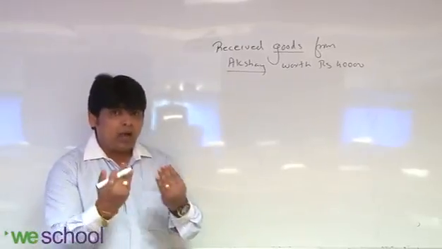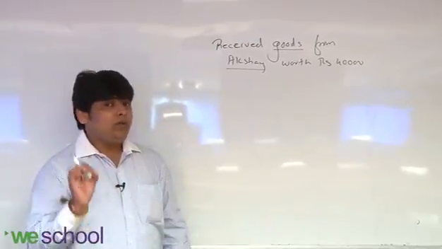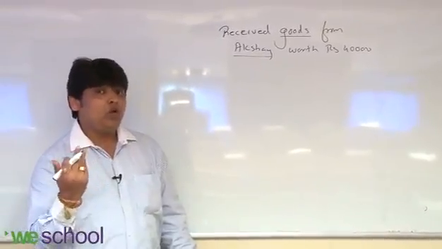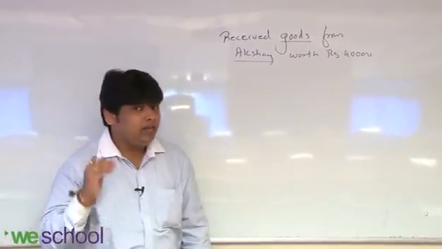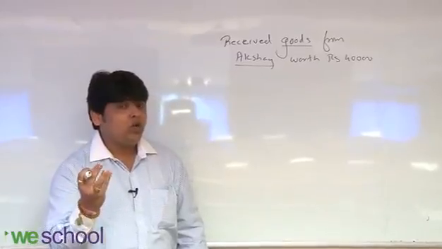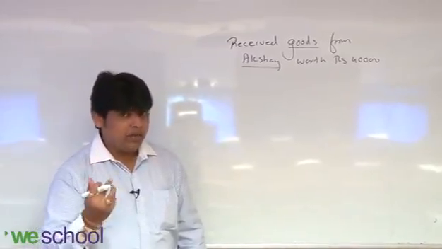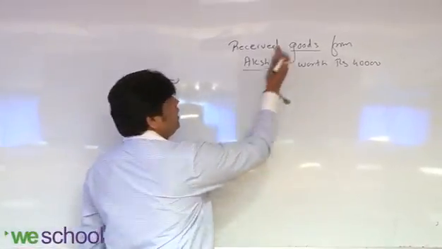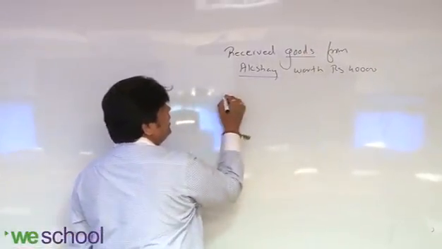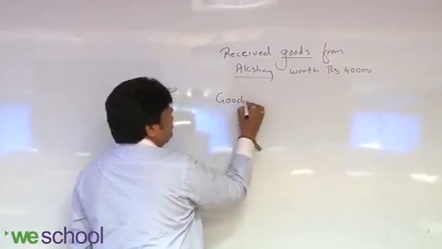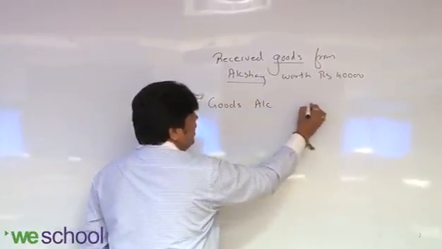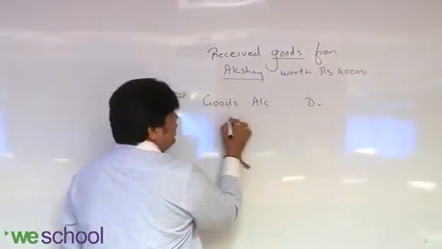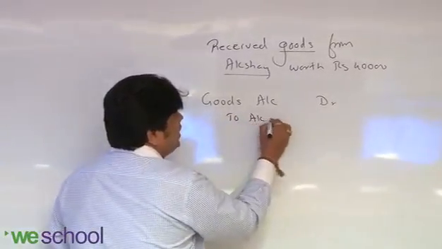It will be either coming in or going out. Now tell me, from the company's point of view, goods is coming in or going out? It is coming in. Very good, because you received the goods. So what will be your entry? If one is debited, other will be credited. So entry will be goods account debit. Some people write purchase. No problem if you write purchase. Goods account debit to Akshay's account.